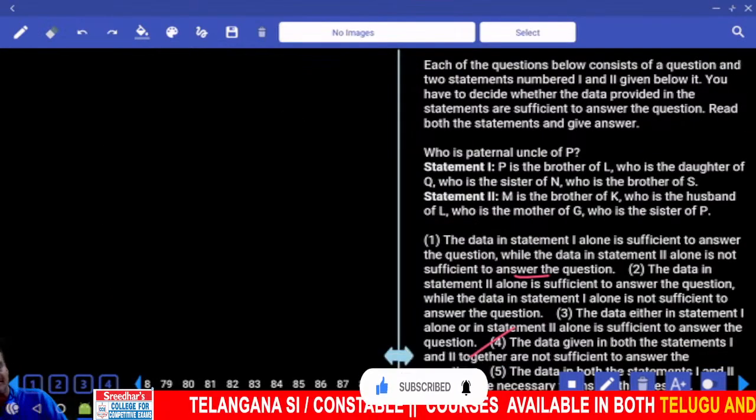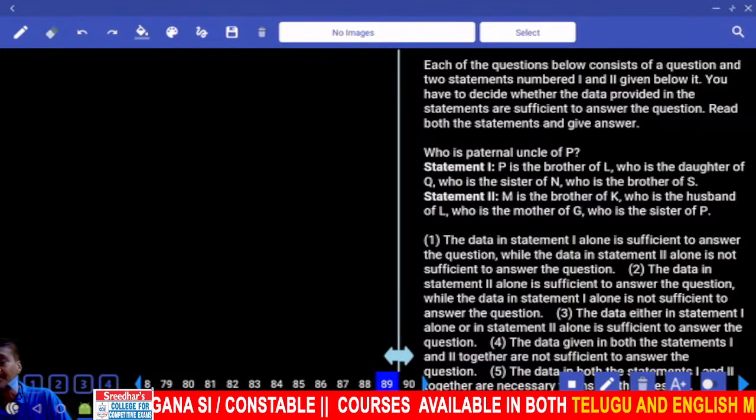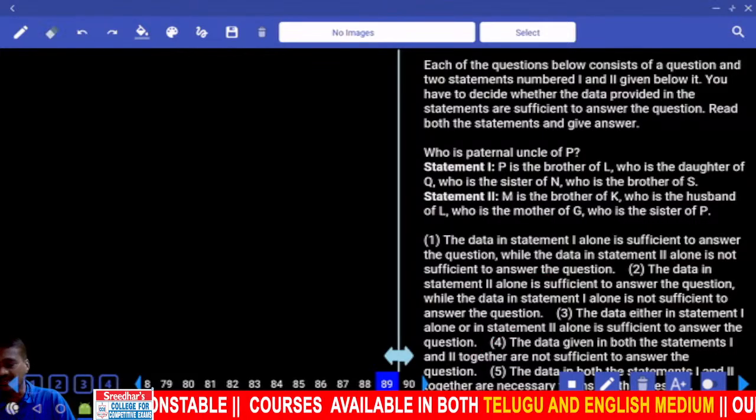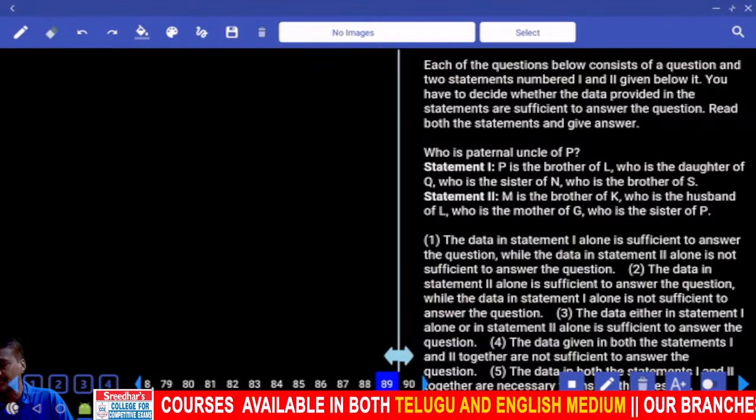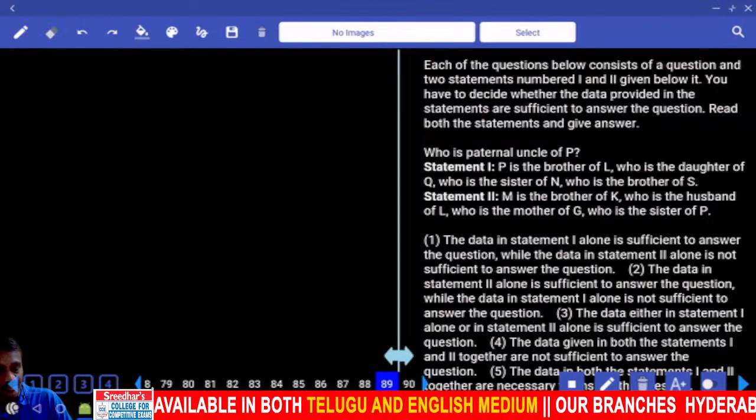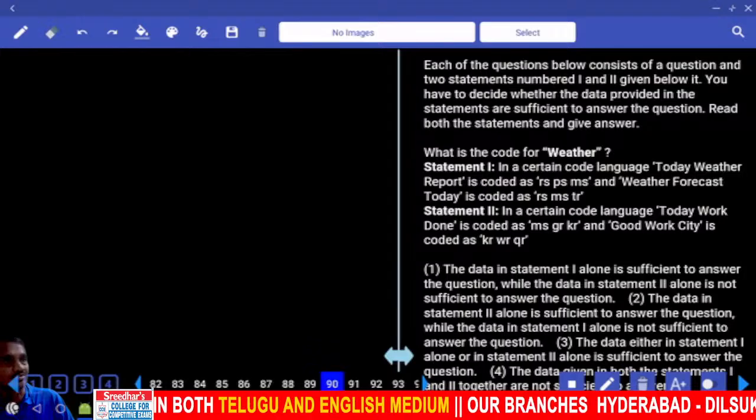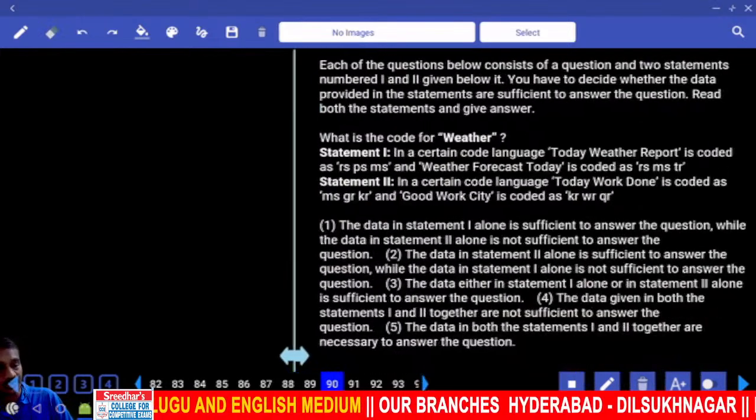Then 89 onwards. First or the second priority? Second priority. How many questions were given? Now 3 questions and definitely under. Out of which 90 comes under the first priority because it is based on coding and equal.